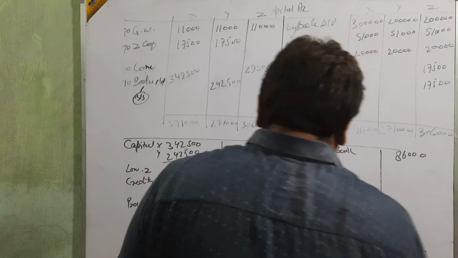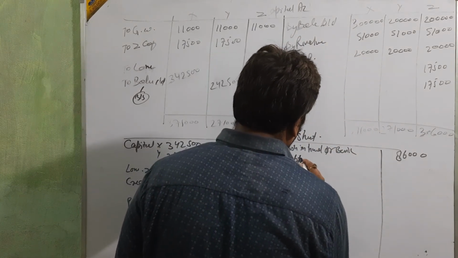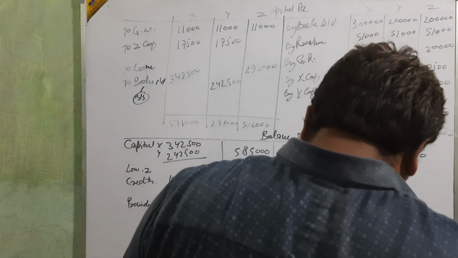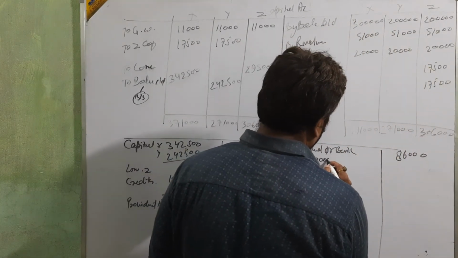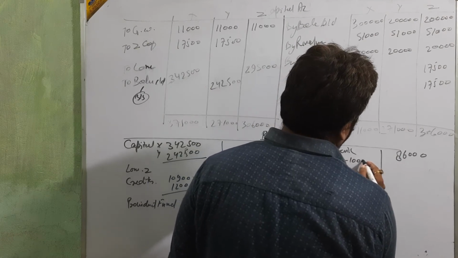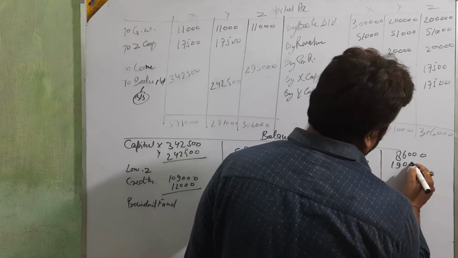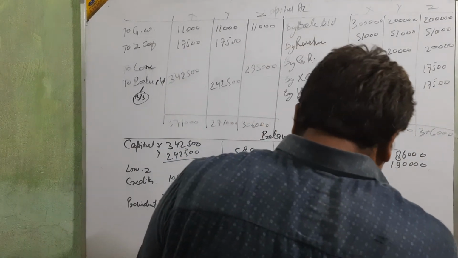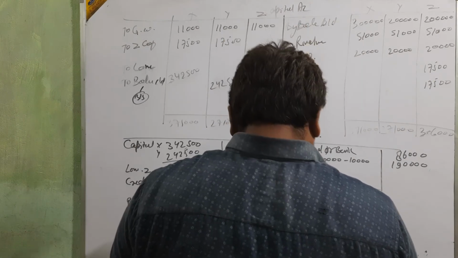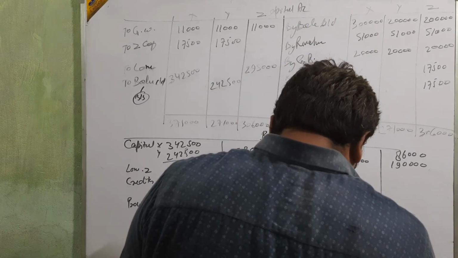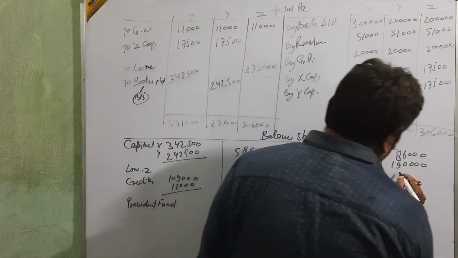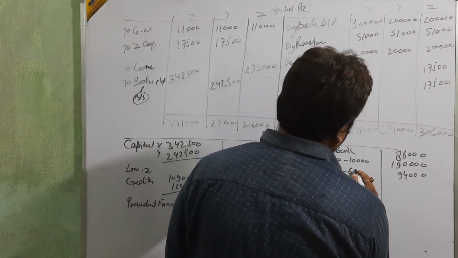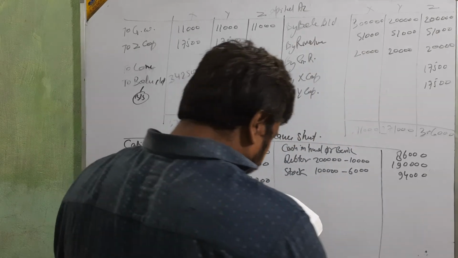Then the other things are debtors and stock. Debtors 2 lakh, less 10,000 provision, gives 1,90,000. Stock is 1 lakh, reduced by 6,000, so directly put 94,000.